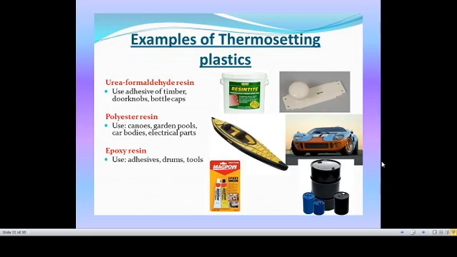But thermosetting plastic, we cannot use it again. It is used as bottle caps and electrical parts, car bodies, drums, several tools, door knobs. These are all made up of thermosetting plastic. We cannot melt it again, we cannot use it repeatedly. Most thermosetting plastics are very useful because they do not melt at high temperature, while thermoplastics will melt when we give high temperature. If the temperature rises, the thermoplastics will start melting, but thermosetting plastics never will.